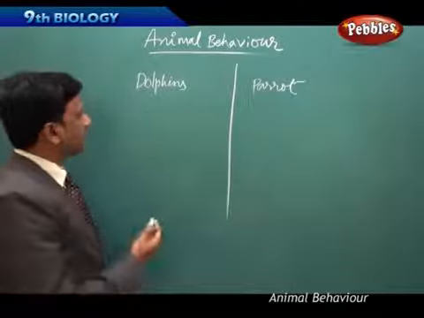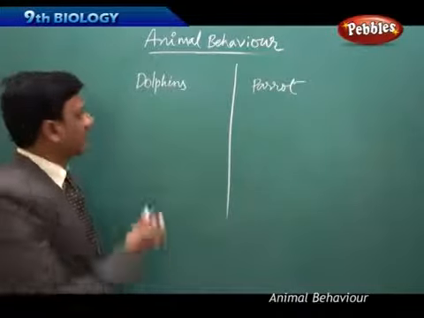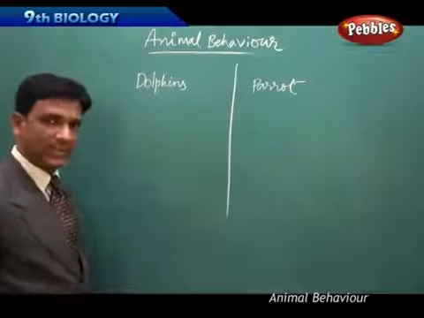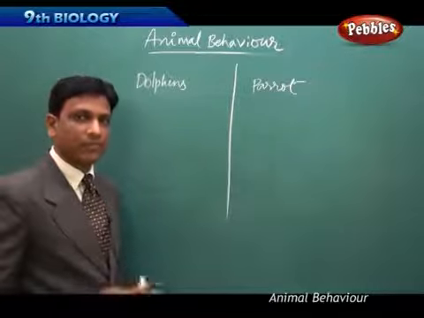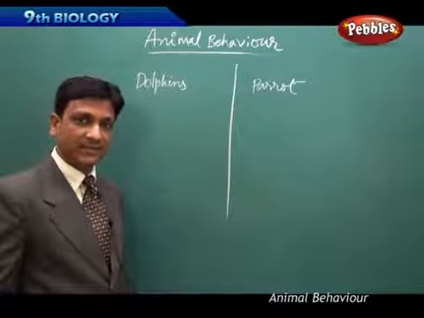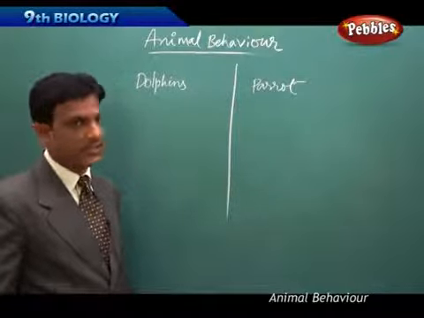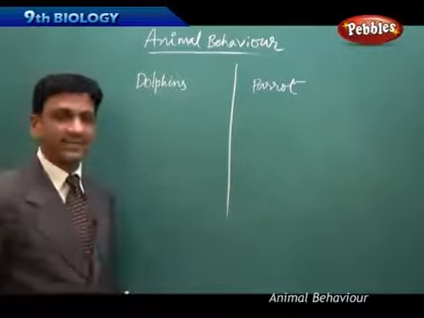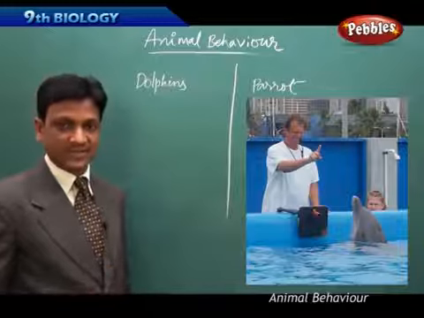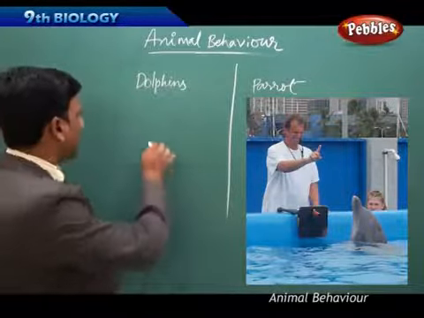If we observe these dolphins and parrots, if we look at the dolphins, we can see the logical thinking. They have good logic. They can understand different things. They can understand even complex code language. These abilities are found in dolphins, and it was practically proved by a person named Hermann.